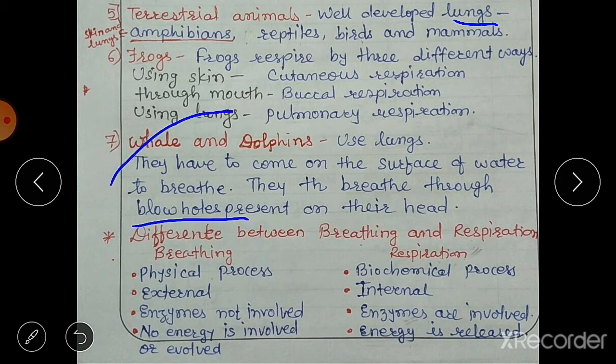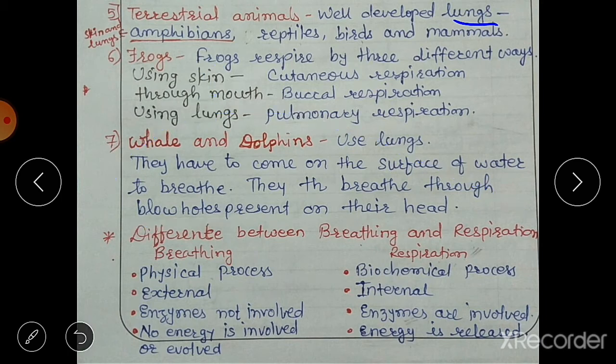Suppose this is a whale or dolphin. Here on the head they have a blowhole, and through this blowhole they take in air when they come out of the water surface. You can see a video of dolphins and whales. You will observe that after some time they come to the surface of the water, and when they do, they take in air through this blowhole. So this is all about respiration in different animals.